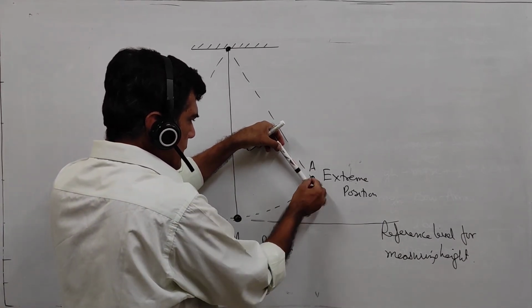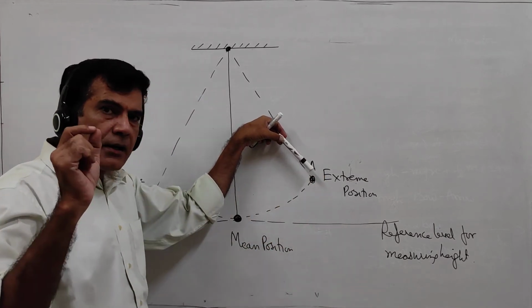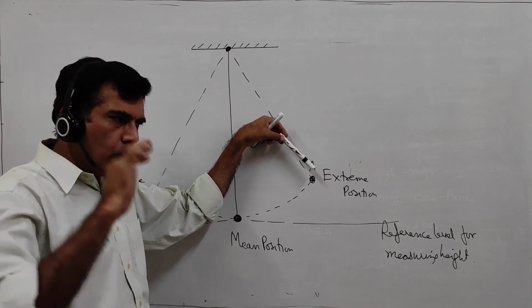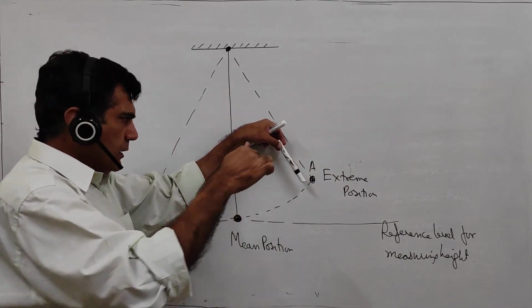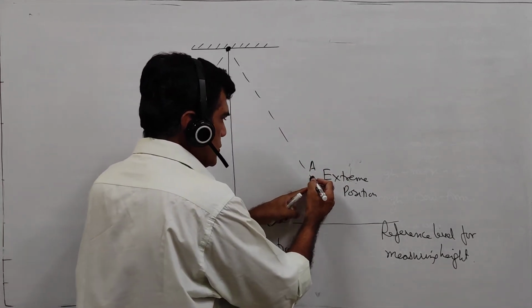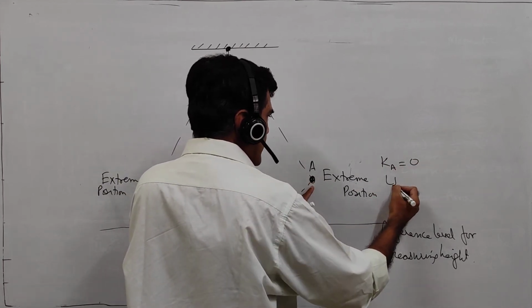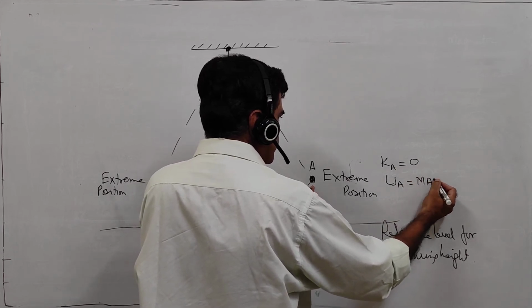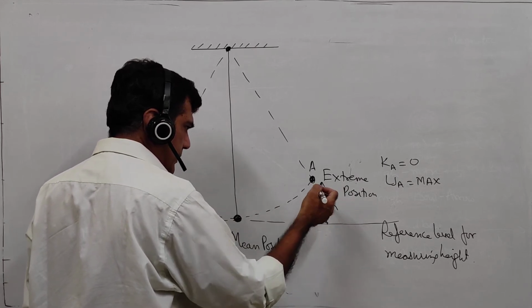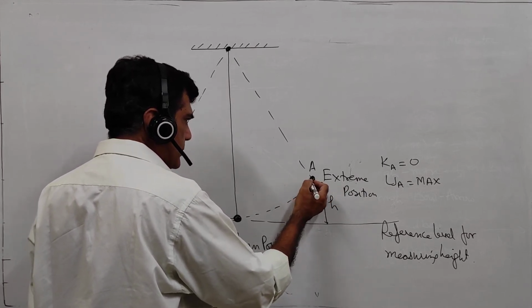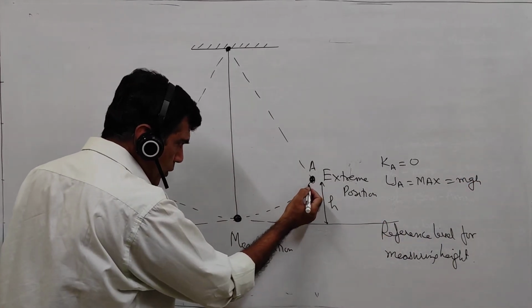So it's having potential energy here, which is maximum. And this bob at the extreme position is momentarily at rest. At a particular instant of time, when it is at the extreme position, momentarily it is at rest. And then it starts coming down and it loses its potential energy. So at this point, kinetic energy at A is 0 and potential energy at A is maximum, because this is the maximum height. If we say this height to be h, the mass to be m, we can also write this as mgh.